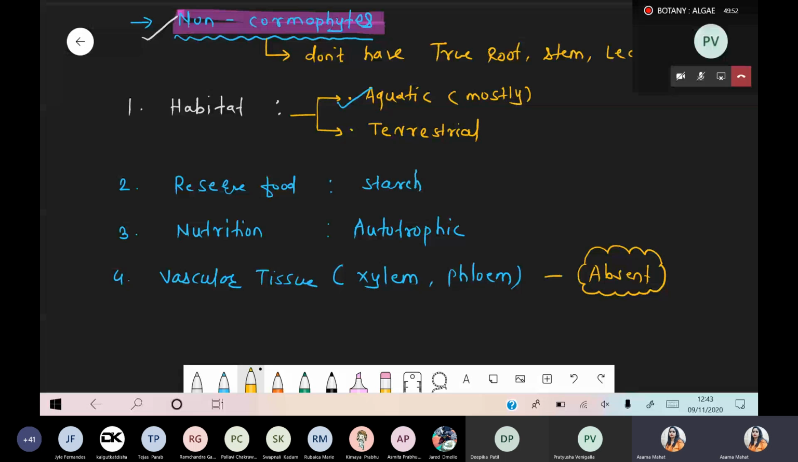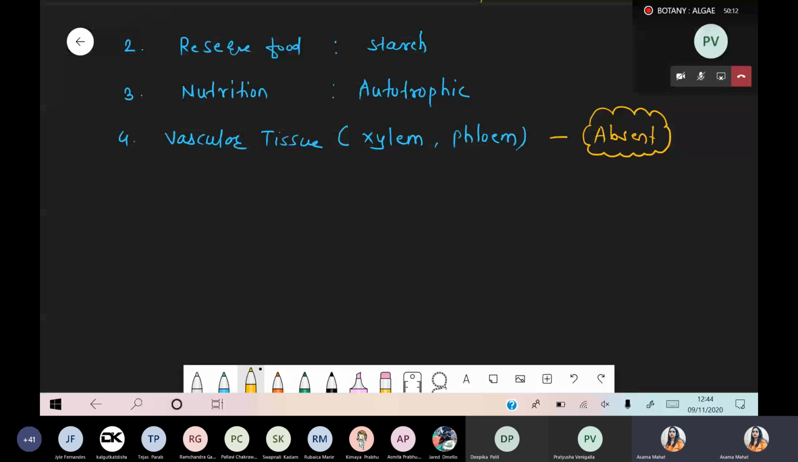So we are talking about algae, and algae are the primitive part of the plant. Definitely such vascular tissue, xylem and phloem, is totally absent. Specific types of cells are present that are involved in conduction of water and food, but we are talking about vascular tissue, xylem and phloem. Such tissue is totally absent.